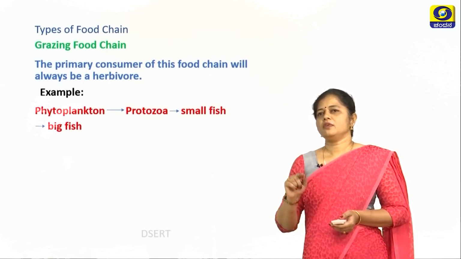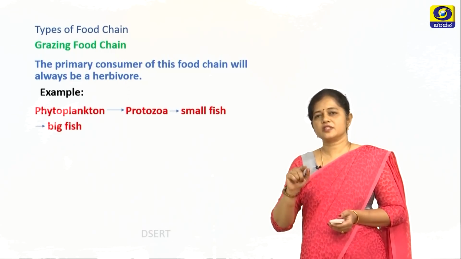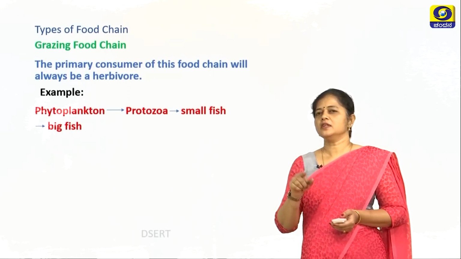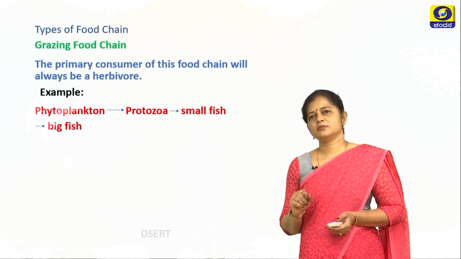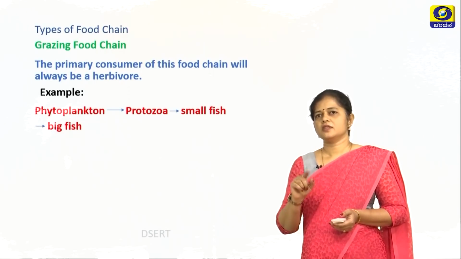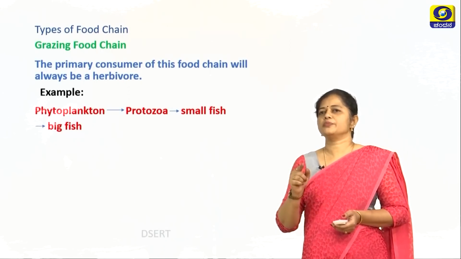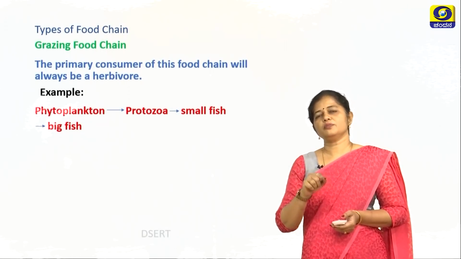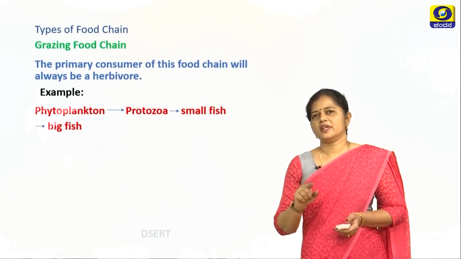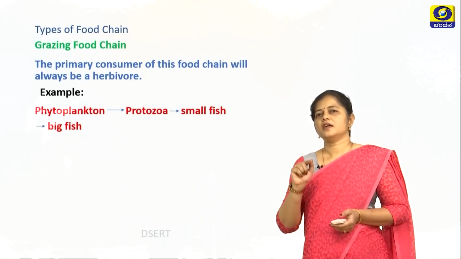This is an example of the food chain in an ocean. So here you can see phytoplanktons, which are the producers, which are eaten by the protozoa, which is the zooplankton, and the protozoa are in turn eaten by the small fish, and the small fish are eaten by the big fish. So now since here the protozoa is the primary consumer and the protozoa feeds on the phytoplankton, which is a producer, this food chain is called as the grazing food chain, because the protozoa here is a herbivore.